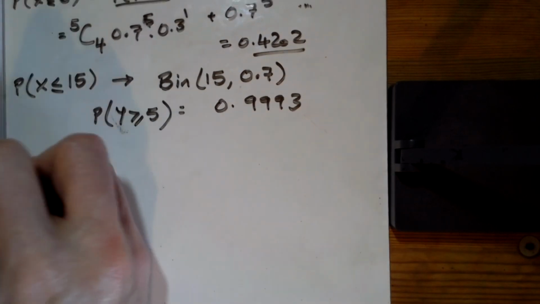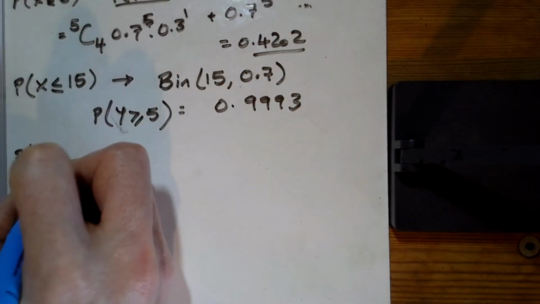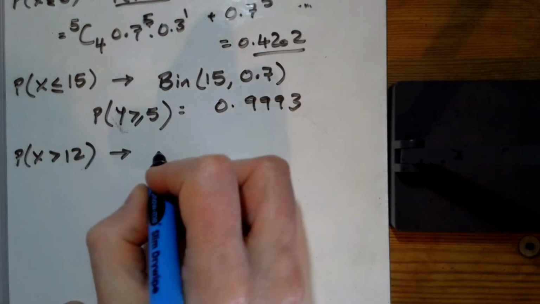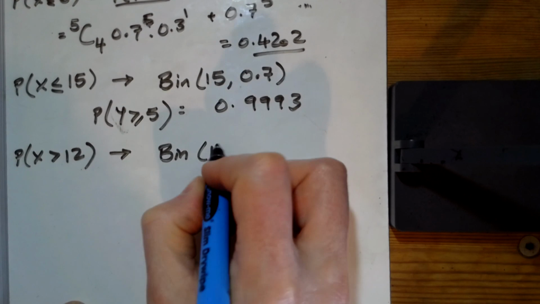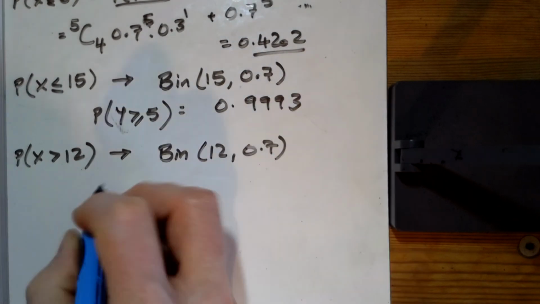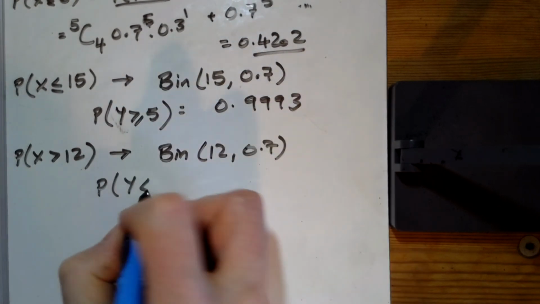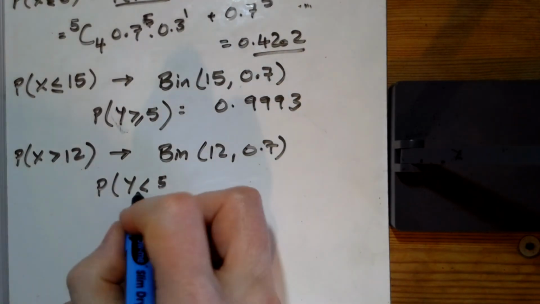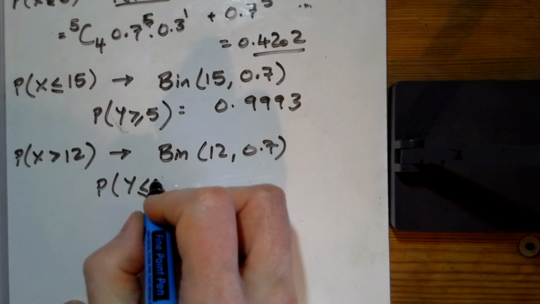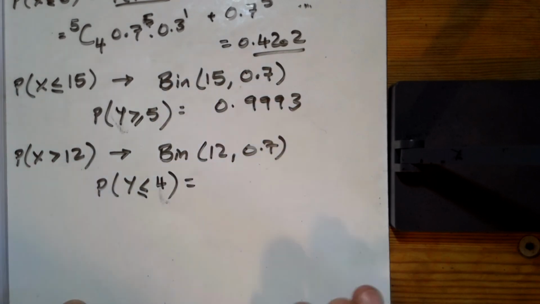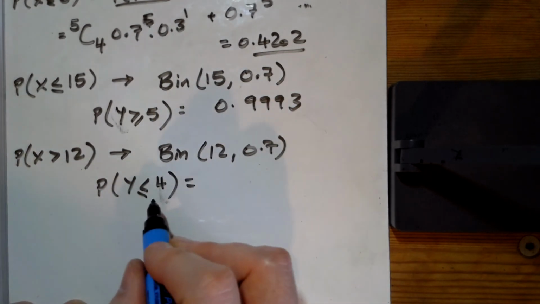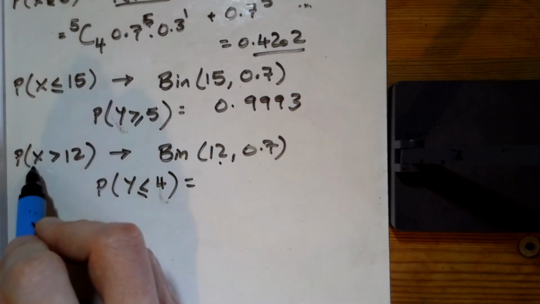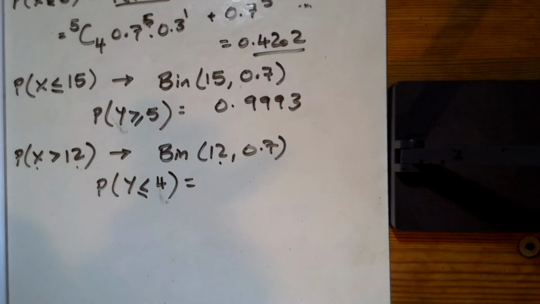Part D, find the probability that x is greater than 12. So that would mean that in the first 12 games, we would want to win less than the 5, wouldn't it? Is that exactly right? Less than 5? Or less than or equal to 4, in fact, because that's what less than 5 is. Just think through the logic of that. If you win less than or equal to 4 in the 12 games, that means your 5th win will be after the 12th game. Yeah, that makes sense to me.